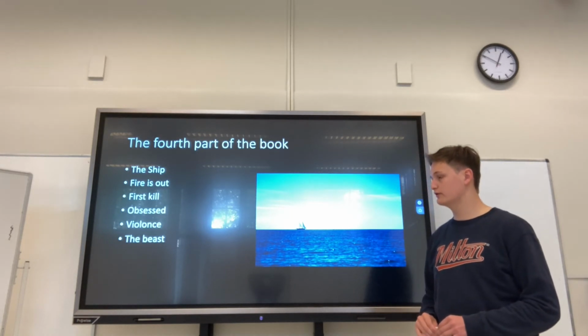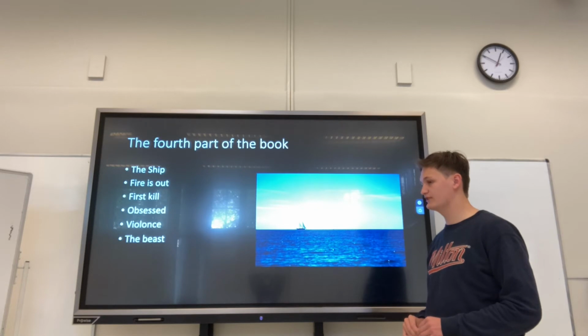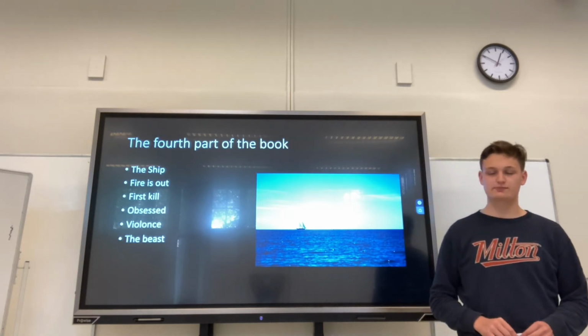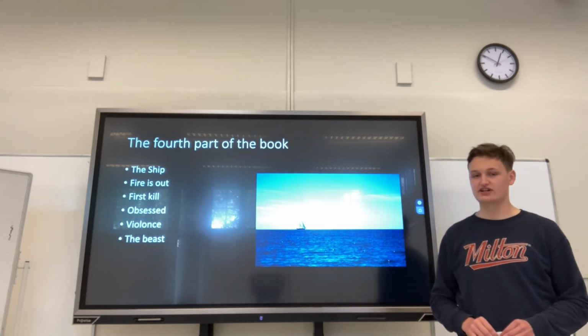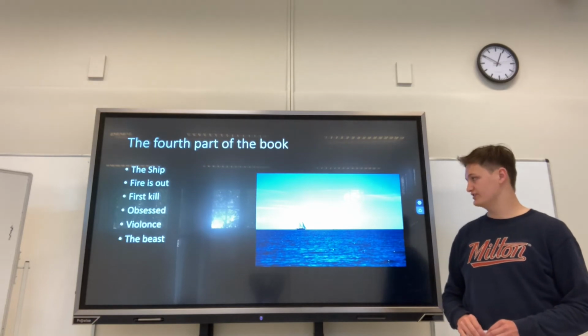There's also a fear of a beast lurking in the shadows while they sleep, but they haven't really seen this beast yet, and it's not quite sure if there's actually one, but we'll see that later on in the book.